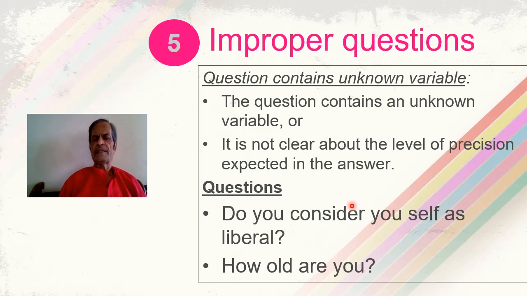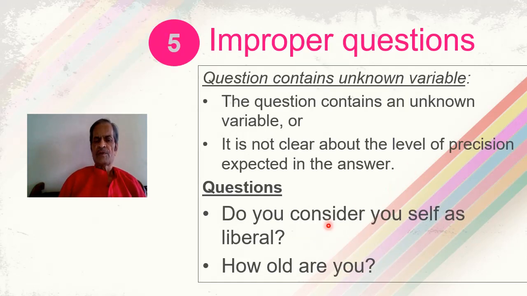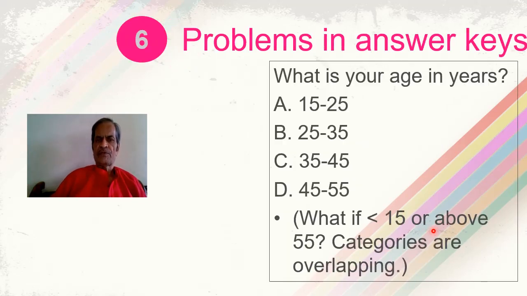That sort of clarity is not there. So because there is no clarity in the level of precision of the answer in the question, how old are you, it may either contain an unknown variable or the question may not be clear about the precision expected from an answer.